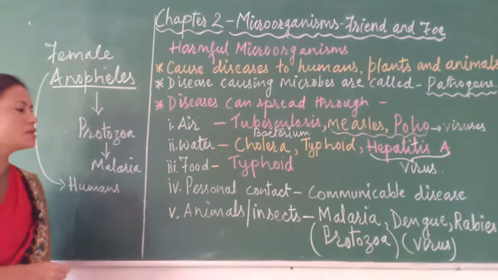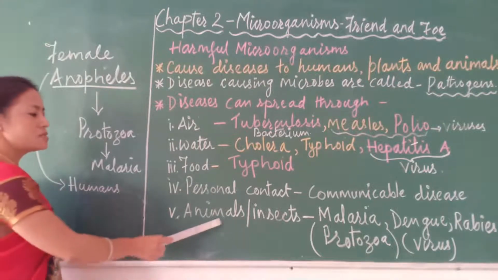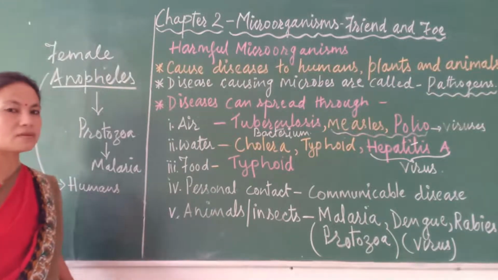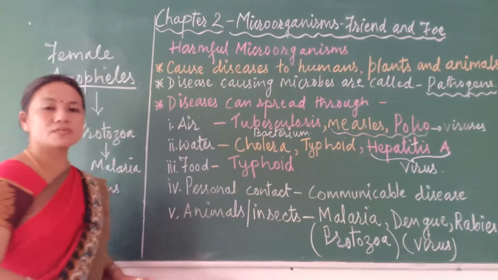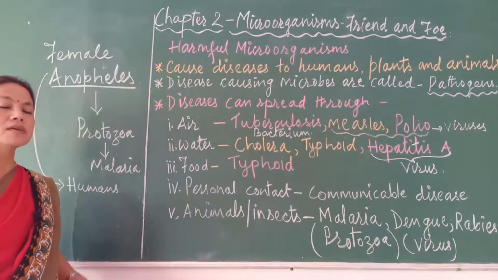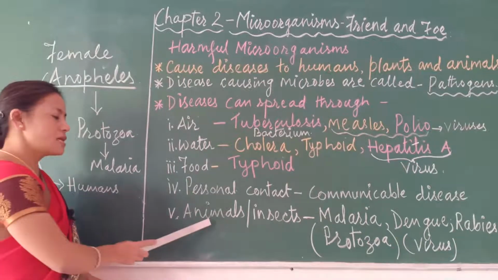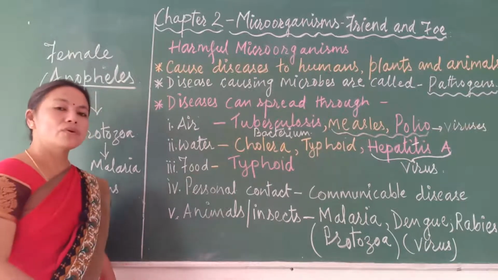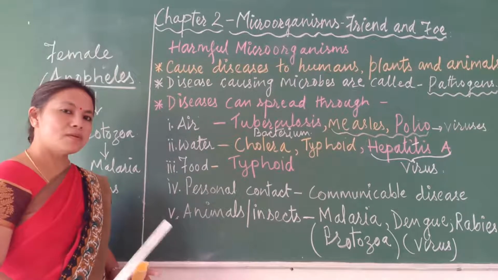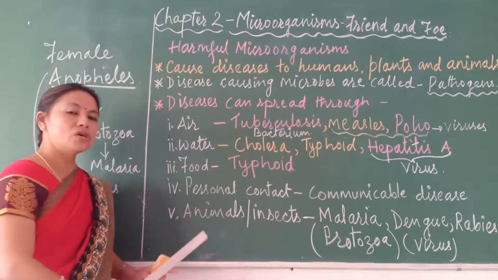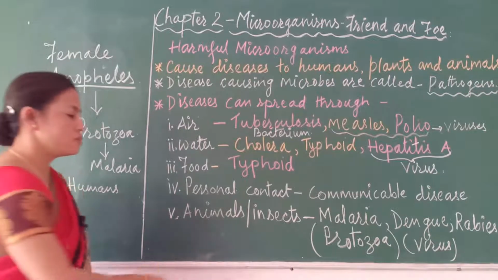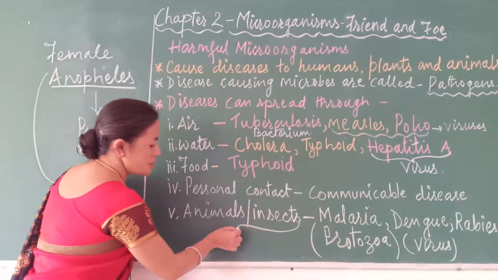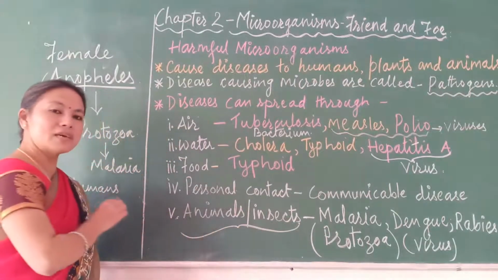So this kind of insects and animals carry the pathogens. What is the meaning of pathogen? Pathogens are the microorganisms which cause diseases, isn't it? So listen once again. These kind of animals or insects which carry pathogens from the infected person to the healthy person are called vectors.